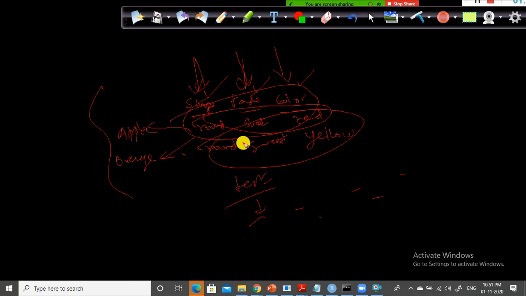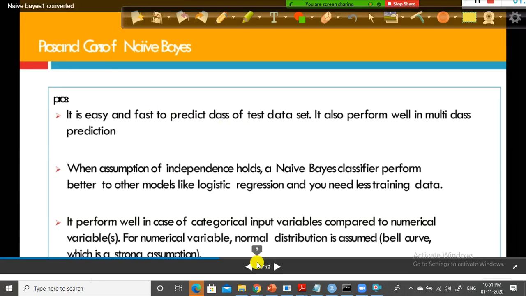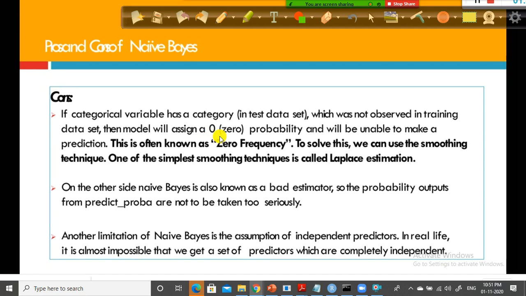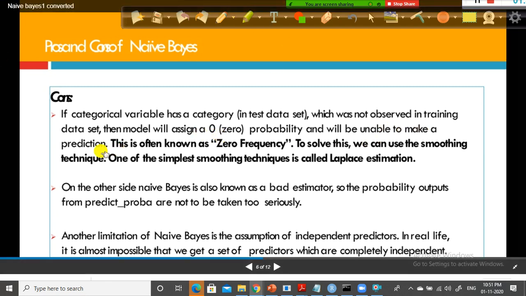Another problem with the Naive-Bayes algorithm is, supposing you get a zero value. Look here, this is often known as zero frequency. What happens if a categorical variable has a category which was not observed in training? Then the model will assign a zero probability. If you get zero probability, it will not be able to make a prediction. This is known as zero frequency. To solve this, we can use a smoothing technique like Laplace estimation, which is nothing but wherever a zero probability is assigned, you add 1 to it. Okay, so that is one disadvantage of Naive-Bayes.